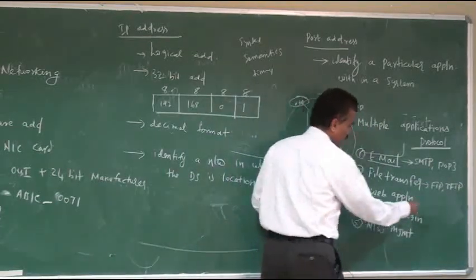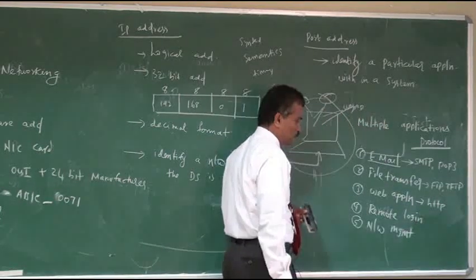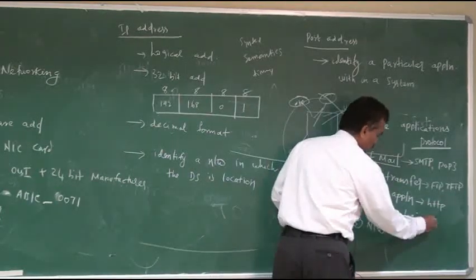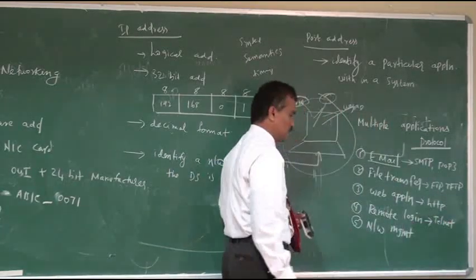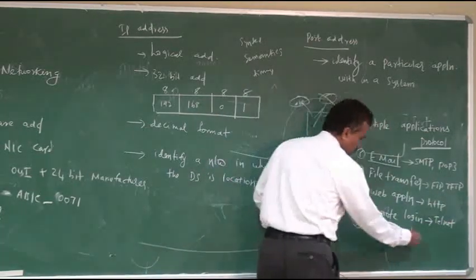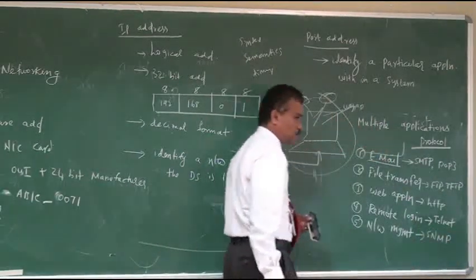The web application can be supported by HTTP, Hypertext Transfer Protocol. Remote login is supported by a protocol called Telnet, Terminal Login. Network management can be supported by a protocol called SNMP, Simple Network Management Protocol.